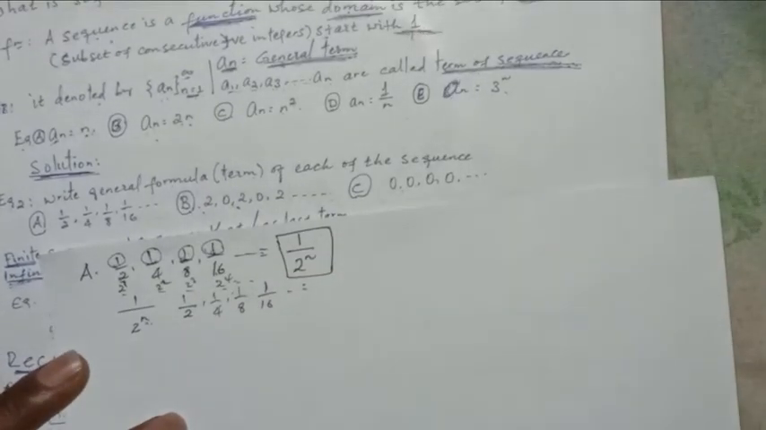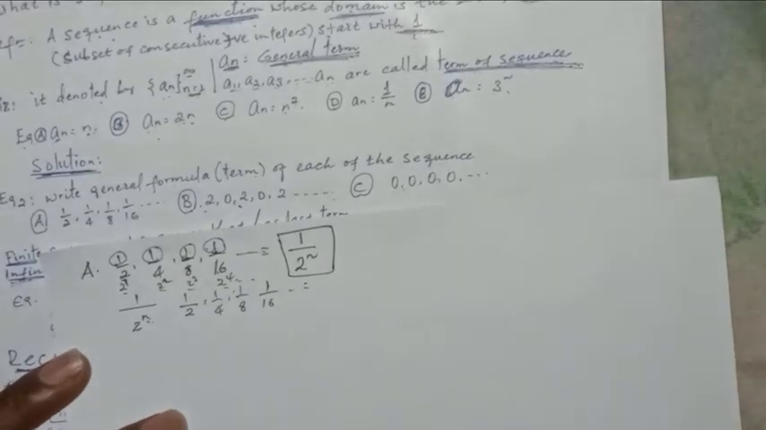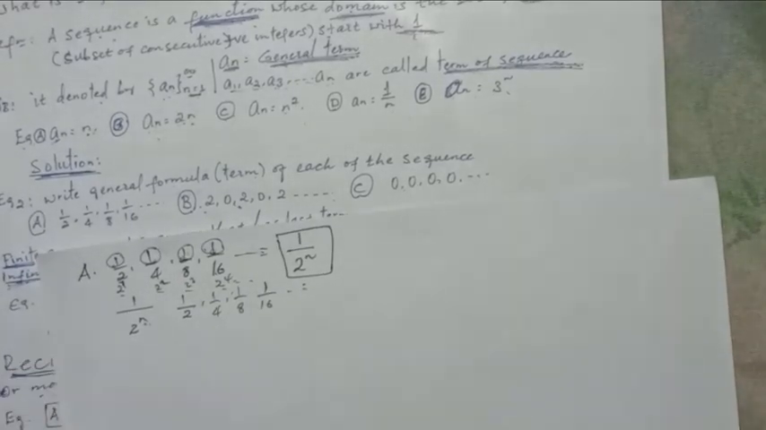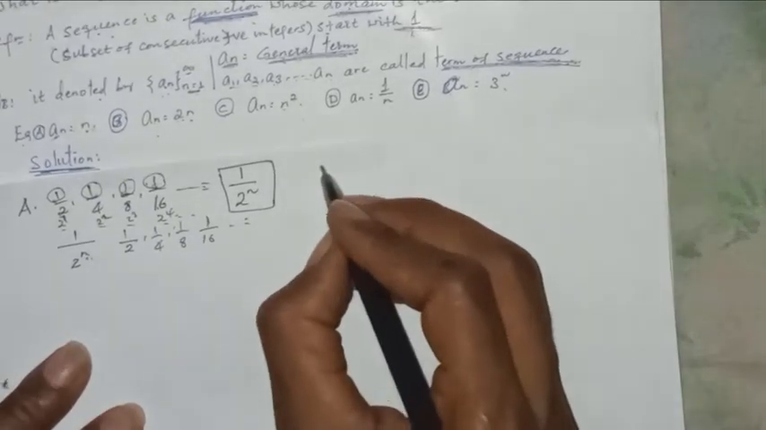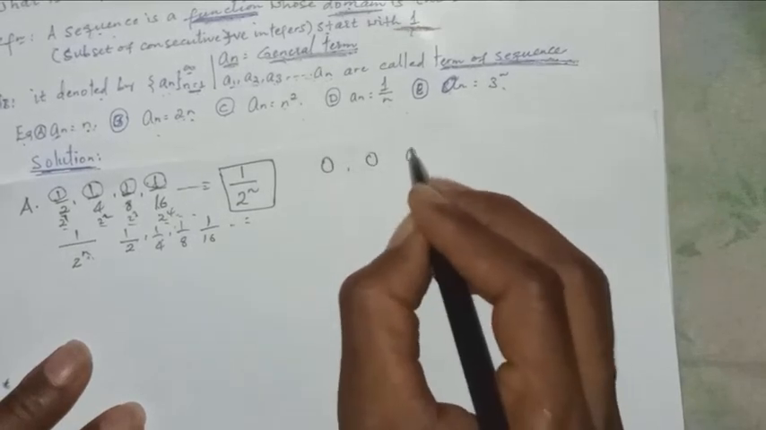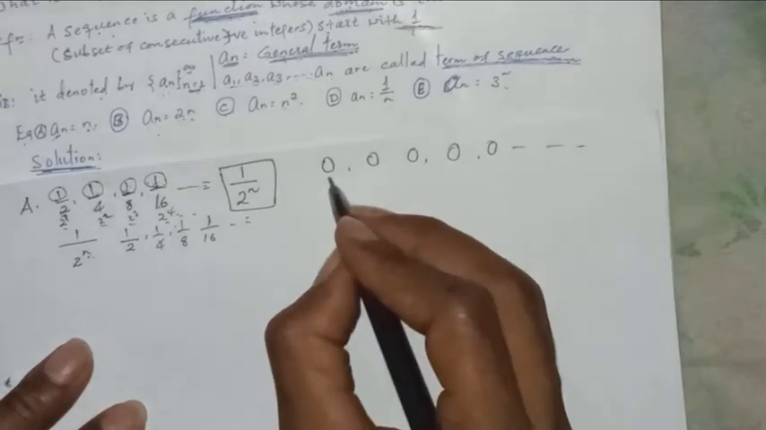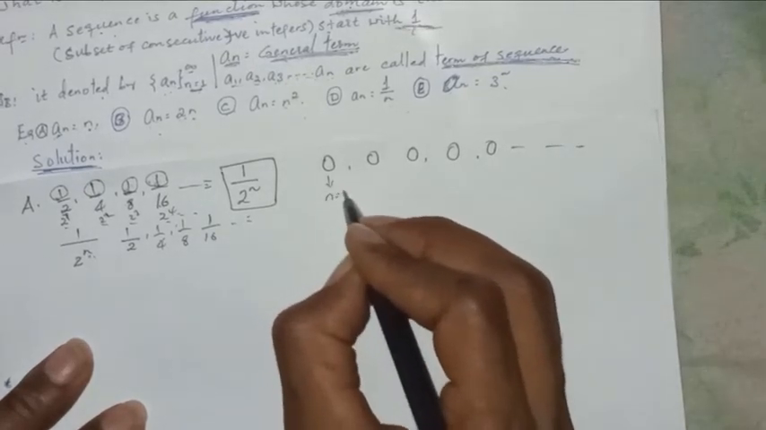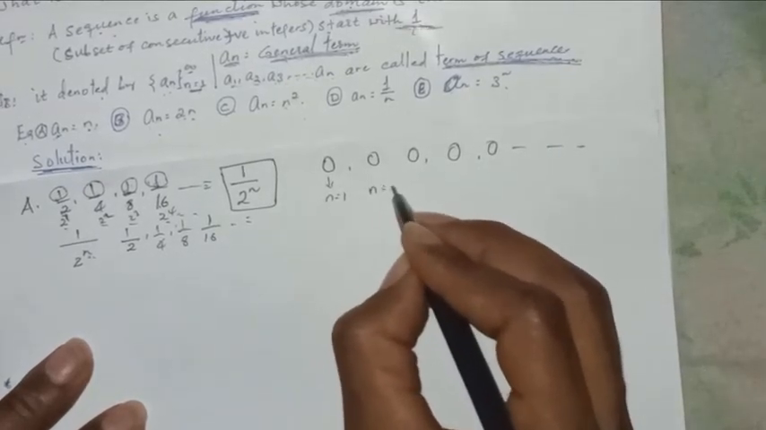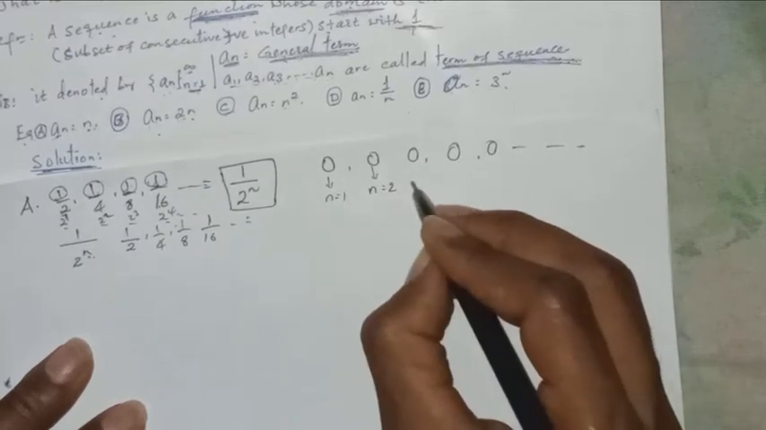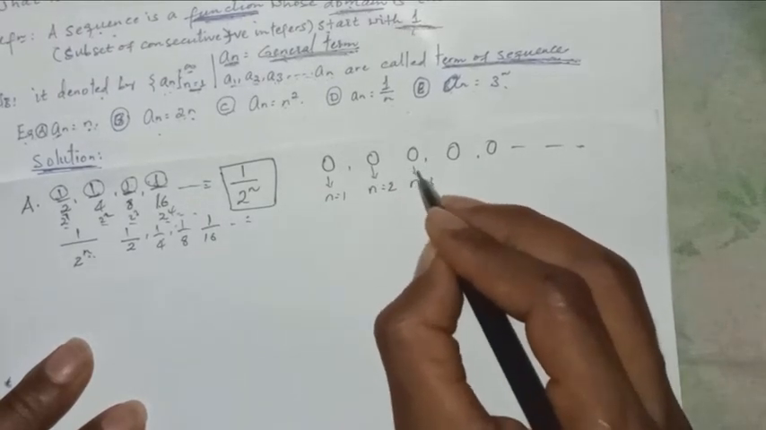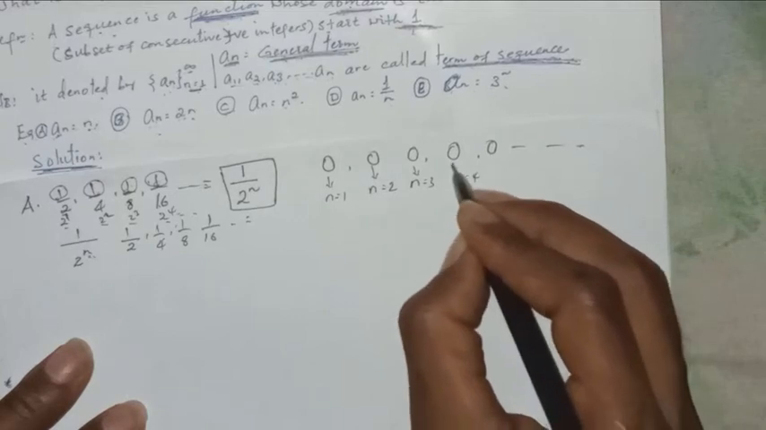See, the terms given: 0, 0, 0. If value 0, 0, 0, 0, 0. This is if value of n is 1, it is 0. If value of n is 2, it is 0. If value of n is 3, 0. If value of n is 4, 0. Continue.